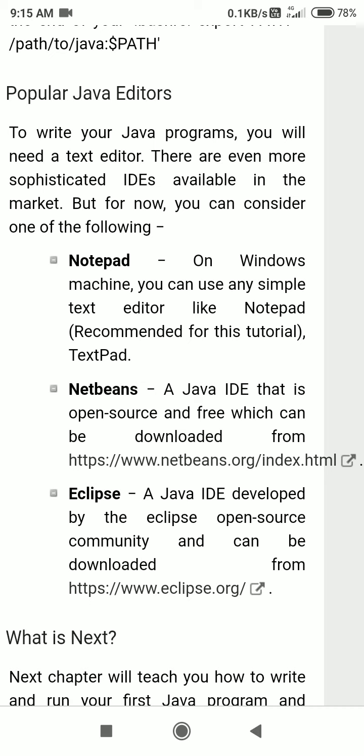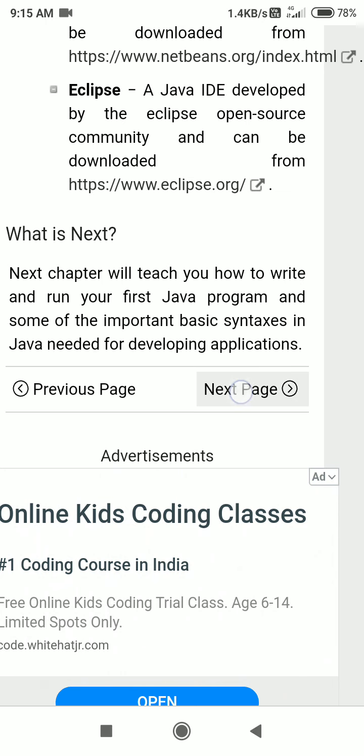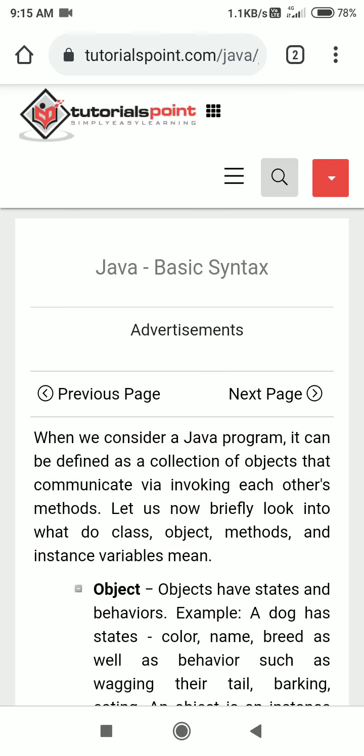Notepad, where you can write a simple Java program. NetBeans is also there. That is a Java IDE, where you can easily write a Java program. Eclipse is also an IDE you can use to write a Java program. So let's see the next things.